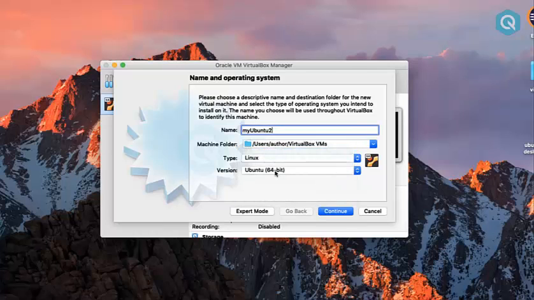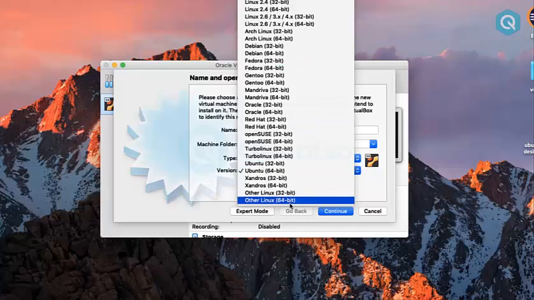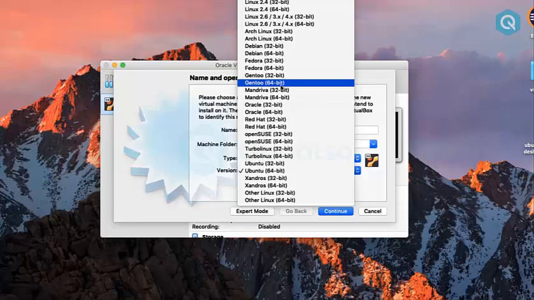And in the version drop down, you can choose any distribution. You can find a lot of distributions here. But the most common distribution is Ubuntu. You should also know the bit configuration of your processor. It can be 32-bit or 64-bit. In my case, it's 64-bit.